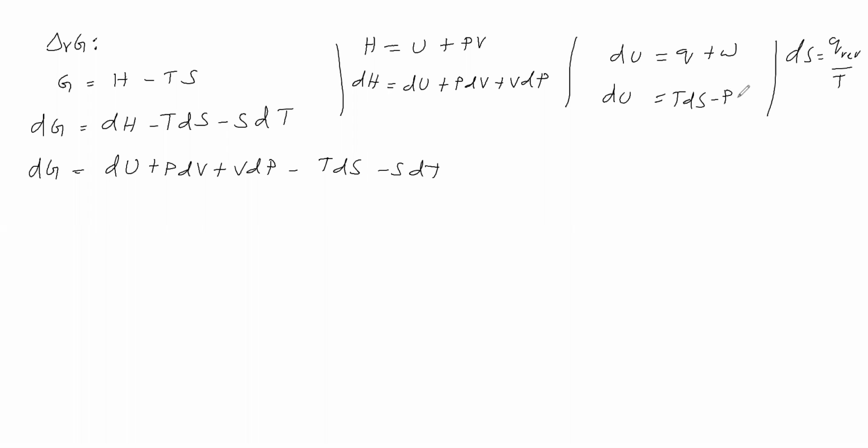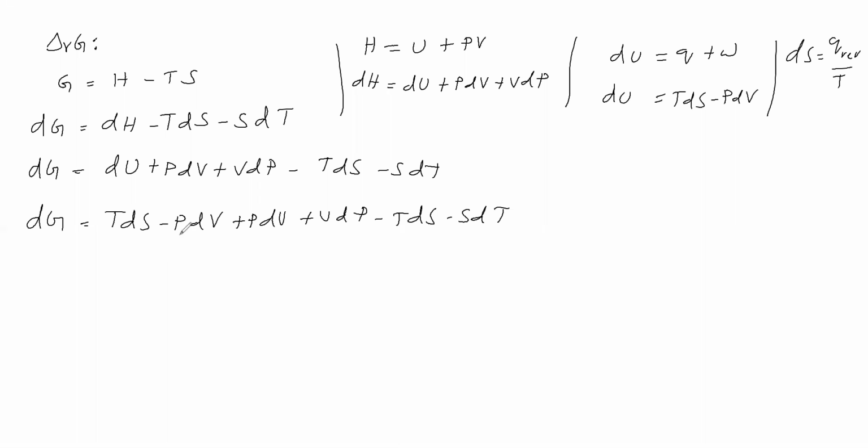W is equal to minus PdV, all for a reversible process only. So dU is equal to TdS minus PdV. This dU substitute here, therefore dG is equal to, in the place of dU you have to substitute TdS minus PdV. Remaining we will write: PdV plus VdP minus TdS minus SdT. What are the common terms?